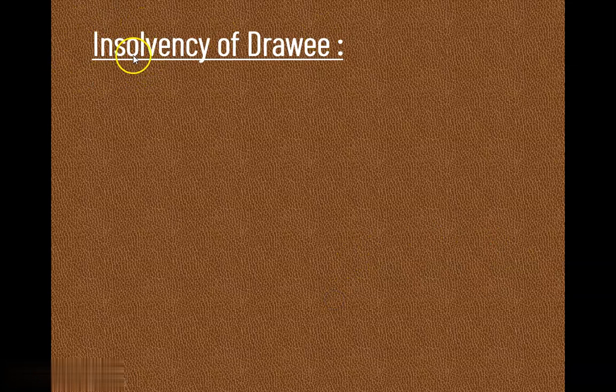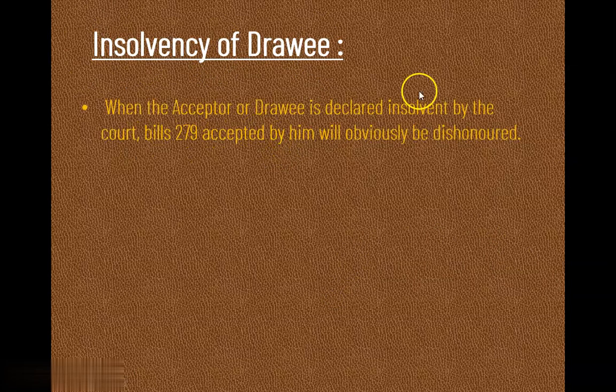Here, the next topic is insolvency of drawee. Now, what does it mean here? See here, when the acceptor or drawee is declared insolvent by the court, bills accepted by him will obviously be dishonored. It means insolvency means what here? The position of the drawee, his assets are less than his liability, and therefore the drawee is going to be declared as insolvent. Now see further.